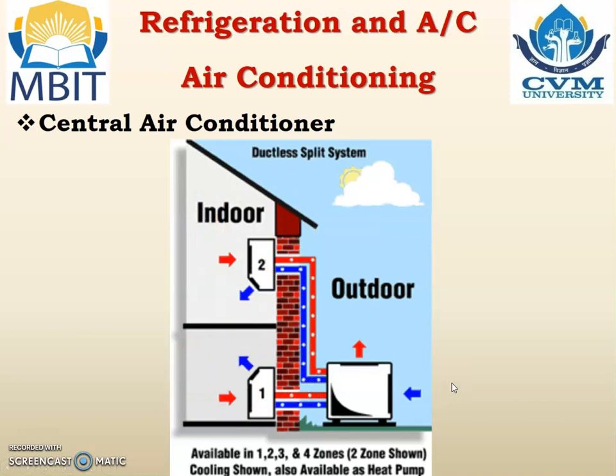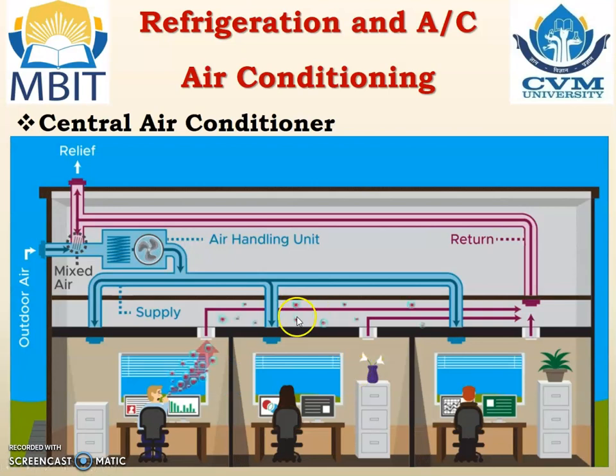Again, central air conditioning system provides cooling in the multi-story building as well as the multi-screen cineplex. The same air conditioning system provides cooling to screen number 1, screen number 2, screen number 3, and it requires the ducting system. Here you can see the working of the central air conditioning system.